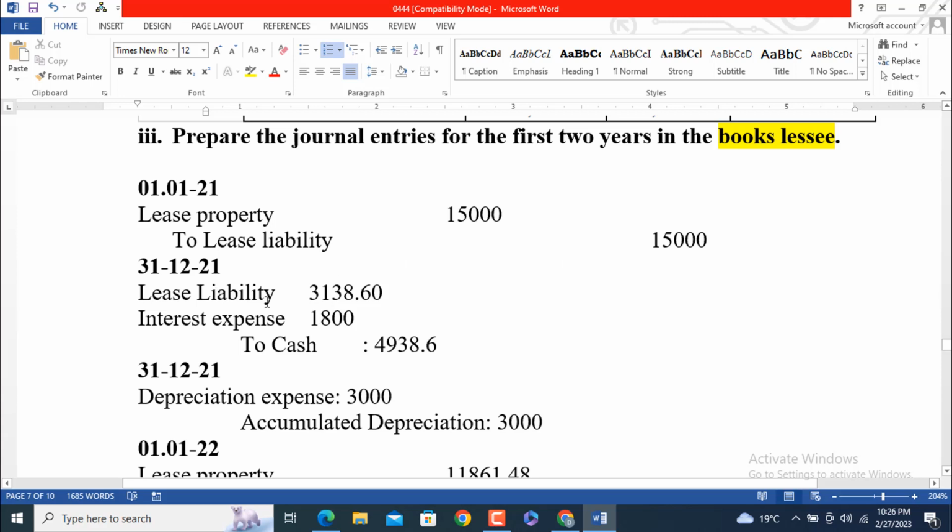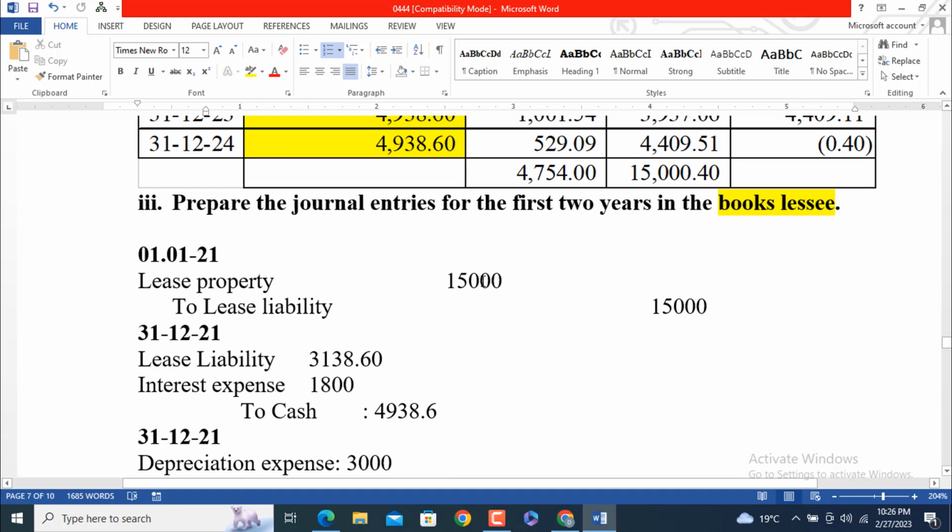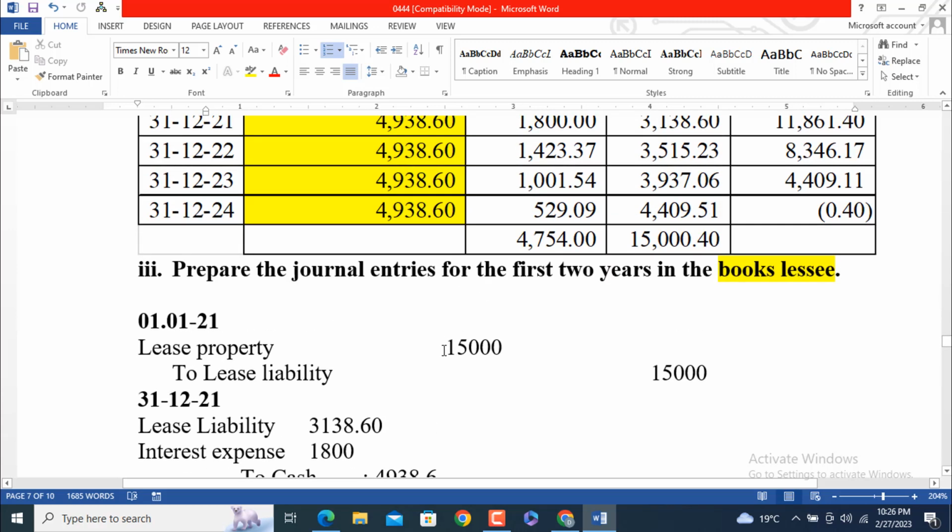So lease liability is equal to 31,318.60, and to cash 4,938.6. I think it should not be like this. It should be like this, because it is going to be 15,000 plus this amount.